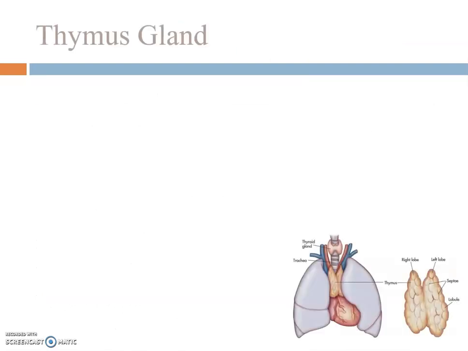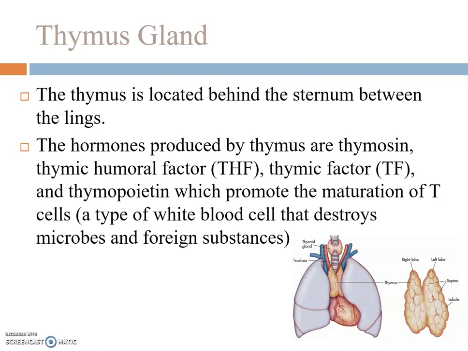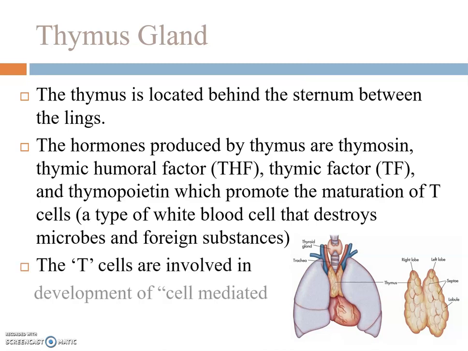Thymus gland. The thymus gland is located behind the sternum between the lungs. The hormones produced by the thymus are thymosin, thymic factor, and thymopoietin, which promote the maturation of T cells. T cells are a type of white blood cells that destroy microbes and foreign substances. The T cells are involved in development of cell-mediated immunity of the body.